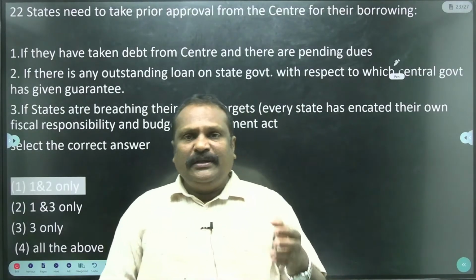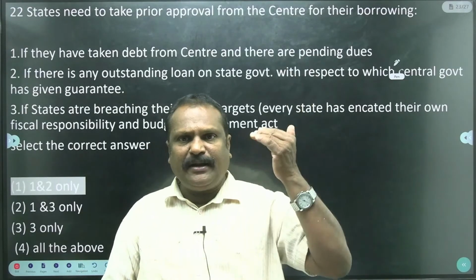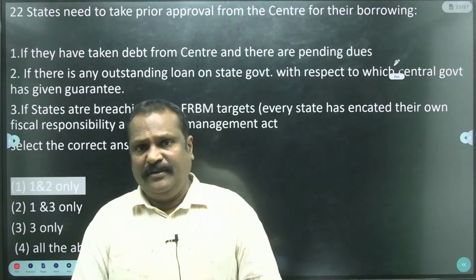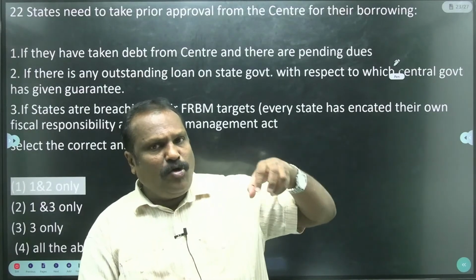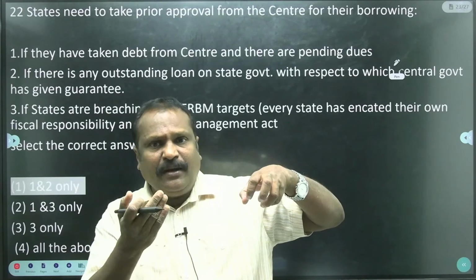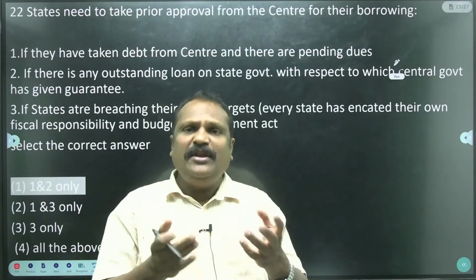And also they are not allowed to take external loans from outside the country without approval of the RBI and the central government. When the state government wants to take a loan, they should take permission, because the central government gives the assurance for the loan, and then only they can get the loans.